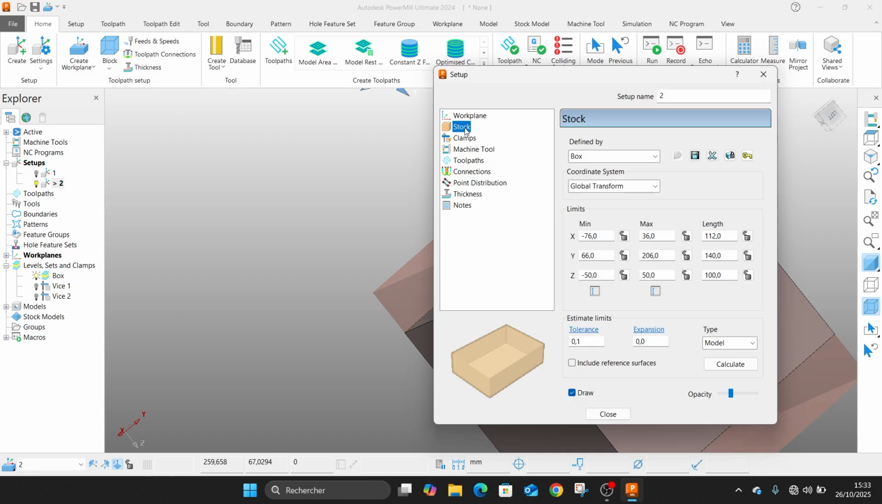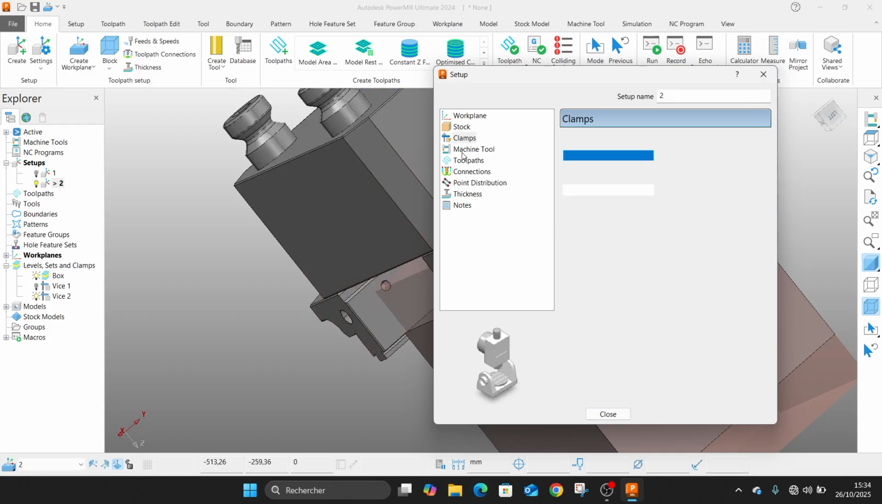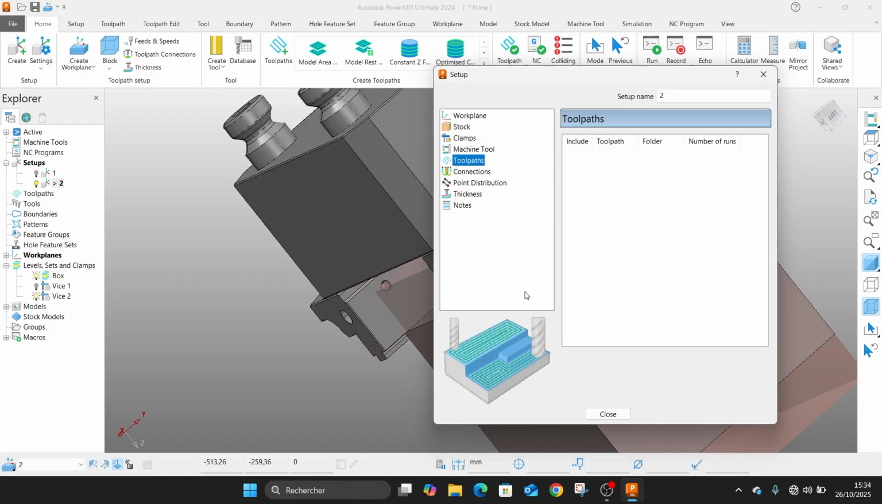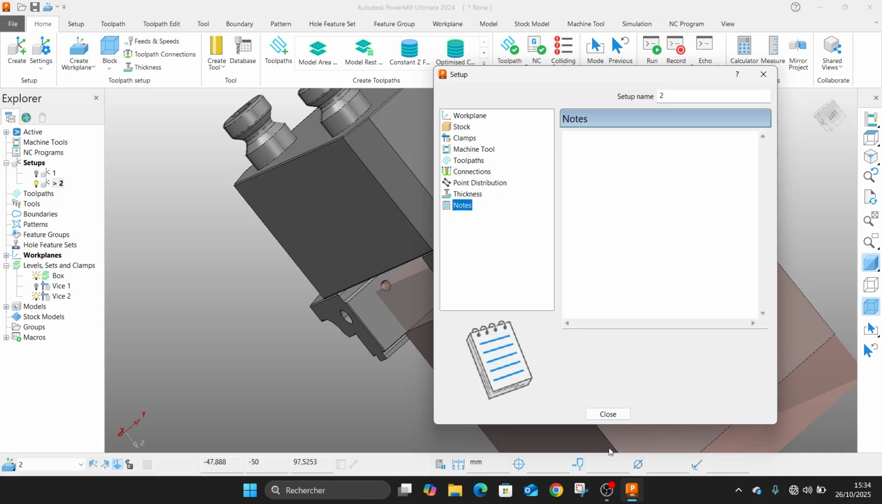Now we have the box directly. We will select the second vice, and now same thing. We won't put anything here. Toolpaths, we can add them next time. So let's see them here. Connections, point distribution. So this is it.